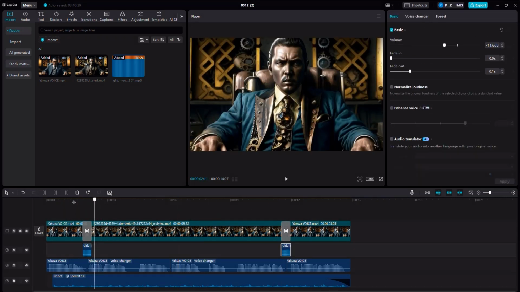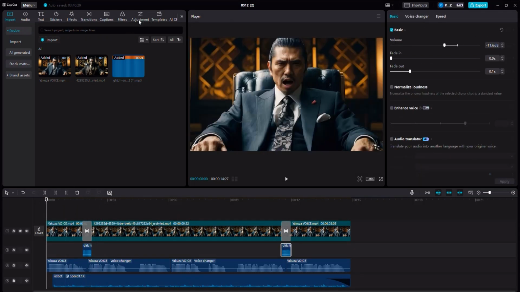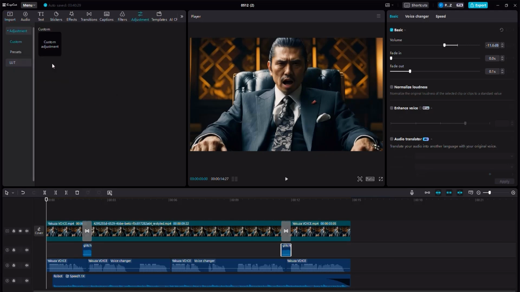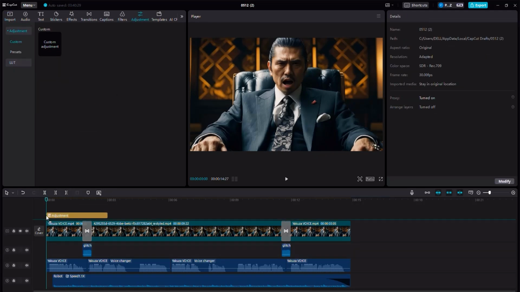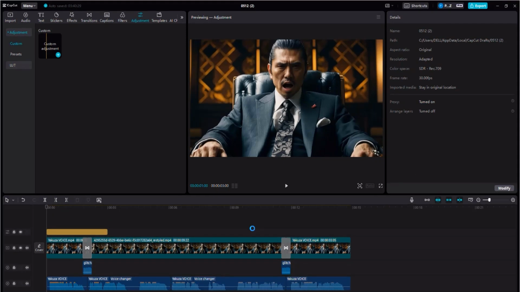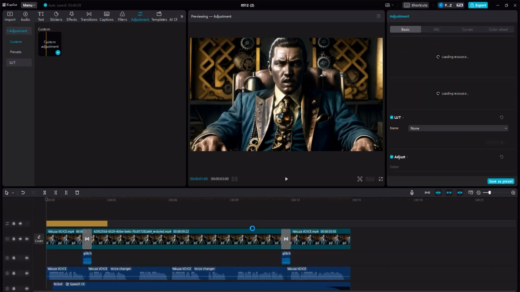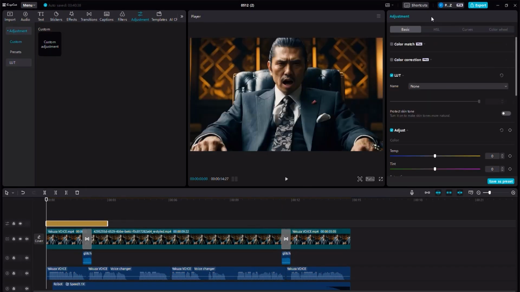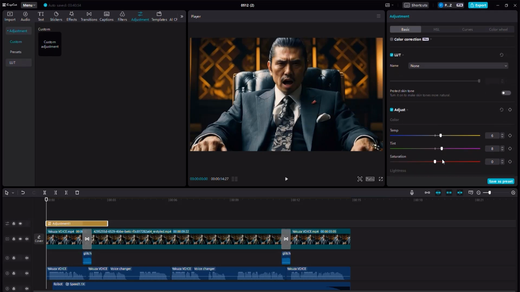And then what we can do as well, of course, let's go to adjustments. We're going to use an adjustment. It's a custom adjustment. Let's drag it all across like this. And then let's make sure that this particular adjustment is spread across. But first of all, we got to add the effects. They should be some cinematic effects. Okay, so let's go here to the temp. Let's go to the tint.